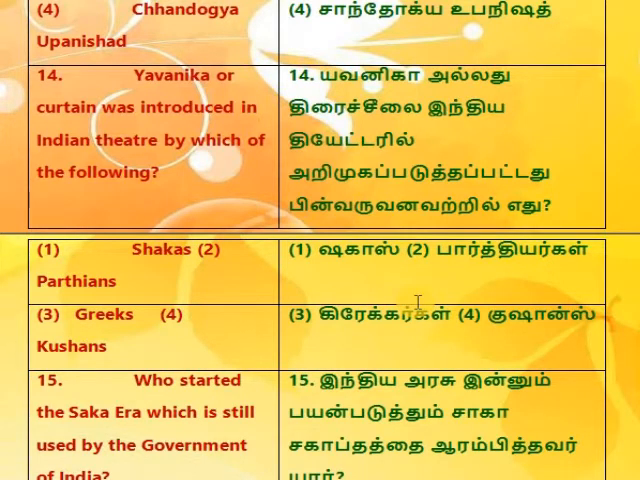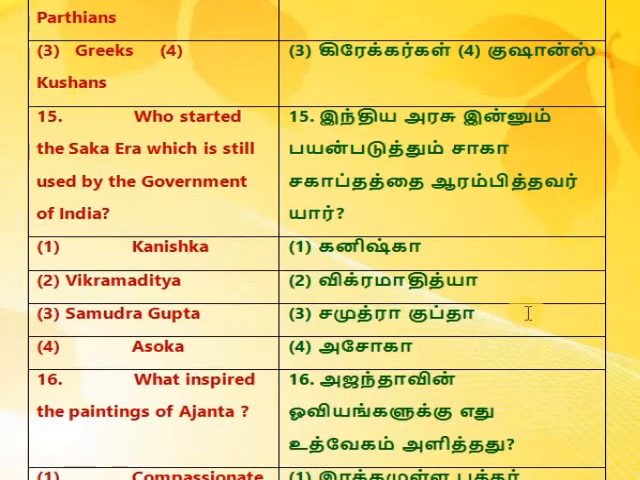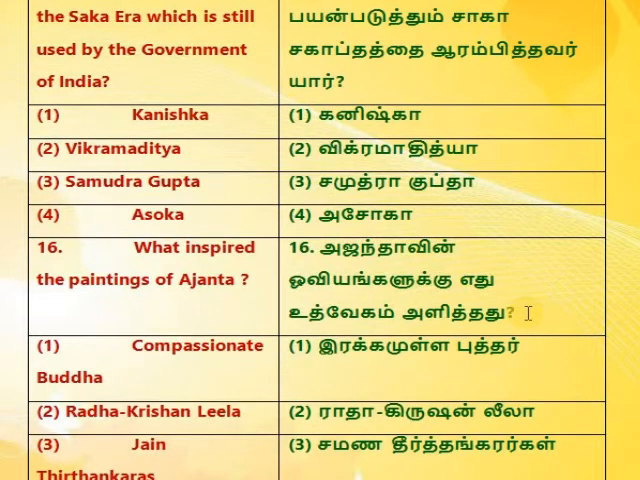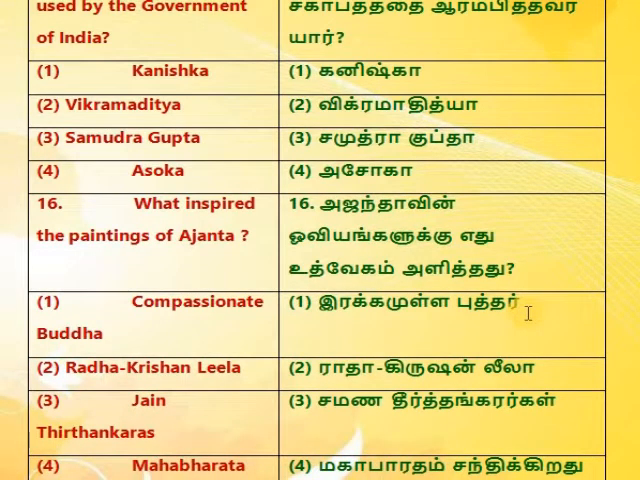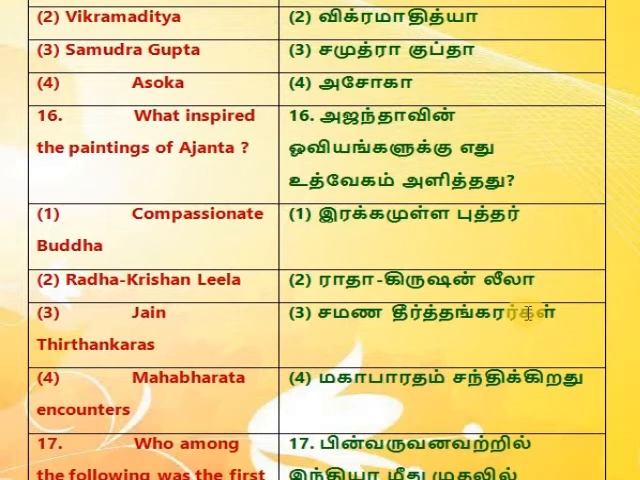1. Shakas, 2. Parthians. 3. Greeks, 4. Kushans. 15. Who started the Saka era which is still used by the government of India? 1. Kanishka. 2. Vikramaditya. 3. Samudragupta. 4. Asoka. 16. What inspired the paintings of Ajunta? 1. Compassionate Buddha. 2. Radhakrishan Leela. 3. Jain Tirthankaras. 4. Mahabharata encounters.